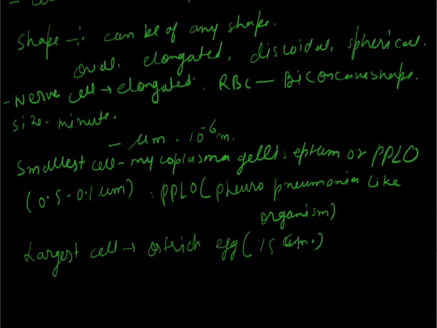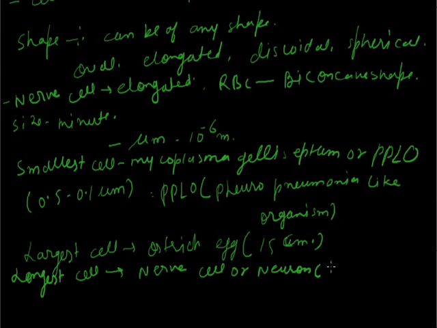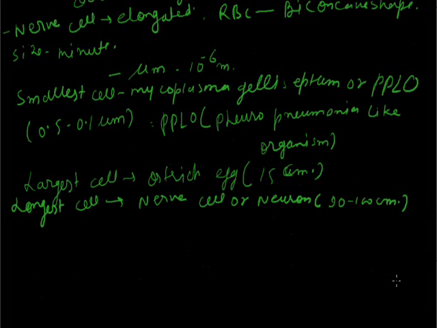If I am discussing the longest cell, then we have the example of the nerve cell or neuron, which can be around 90 to 100 centimeters.